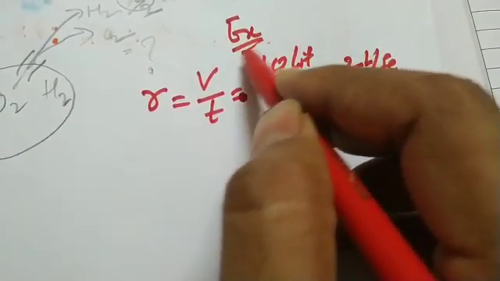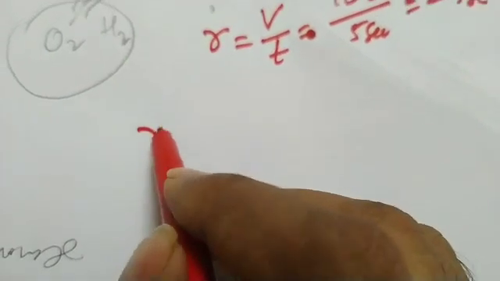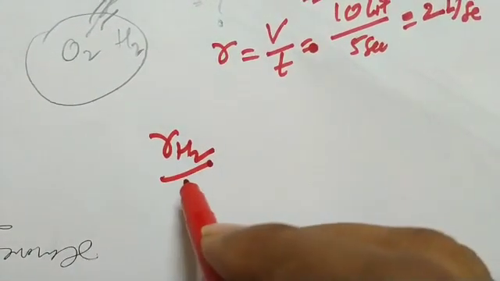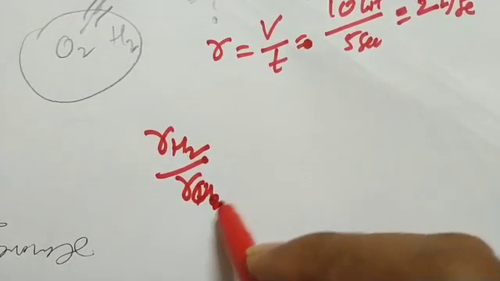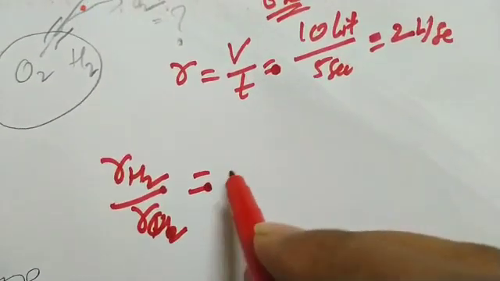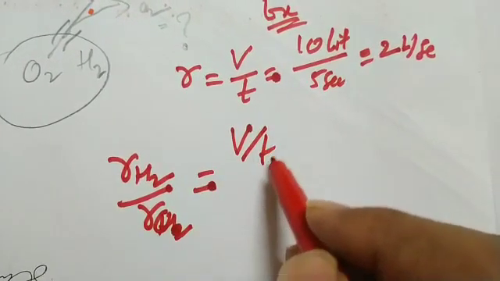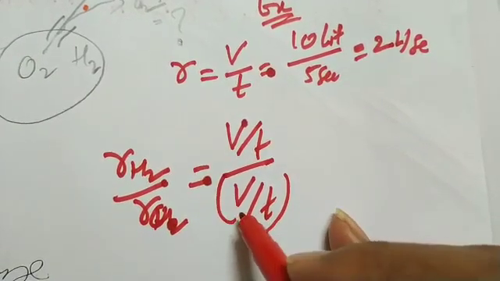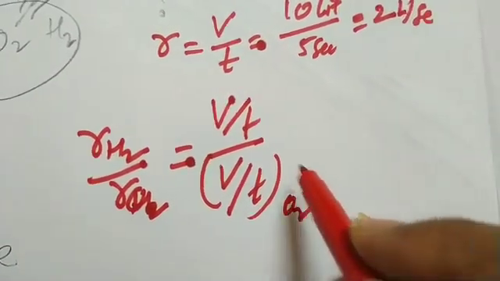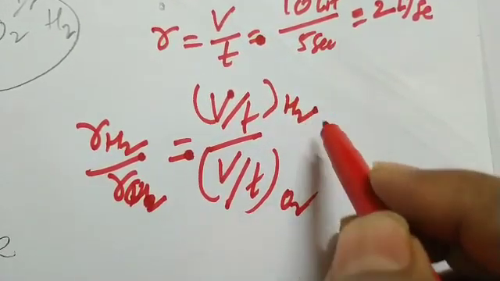So here the question is hydrogen and oxygen. Now R hydrogen upon R oxygen equals V by t upon V by t. The down one is oxygen, the upper one is hydrogen.